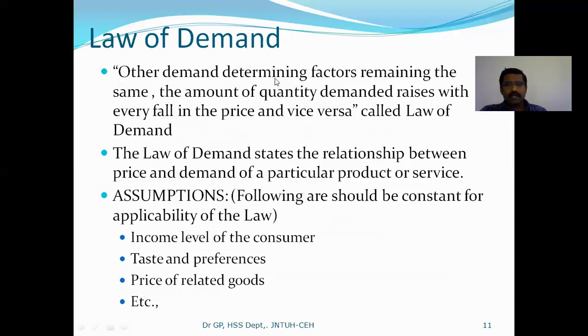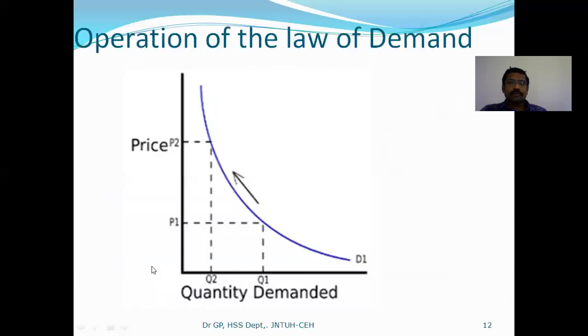Other demand-determining factors remaining the same, the quantity demanded rises with every fall in the price and vice versa, called the law of demand. So here the assumption is that all other factors are kept constant. Here you see the operation of the law of demand will be like this.